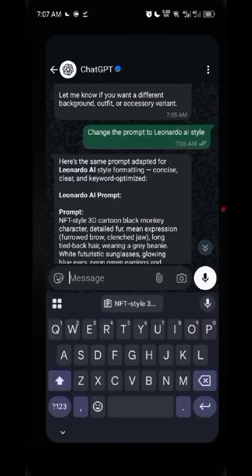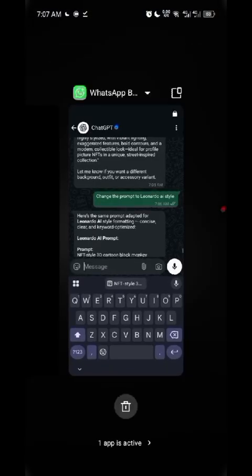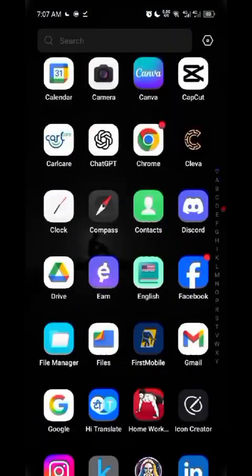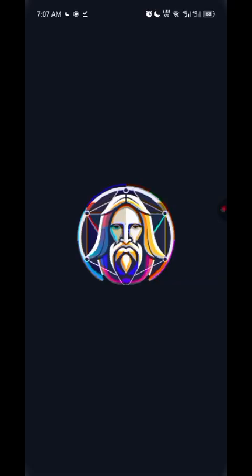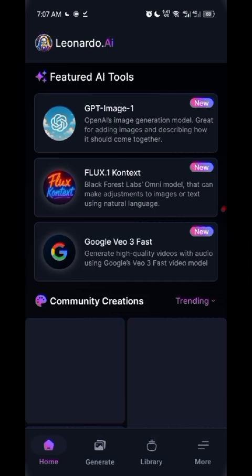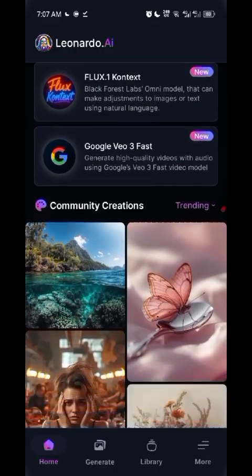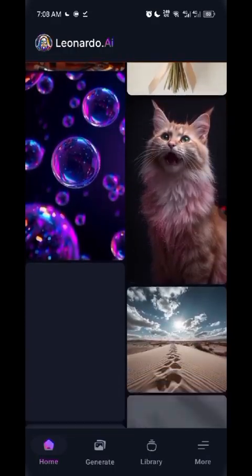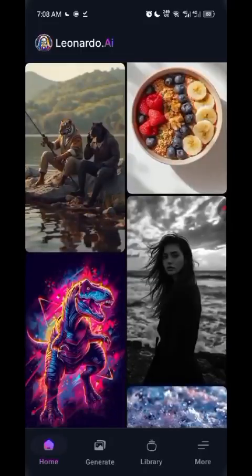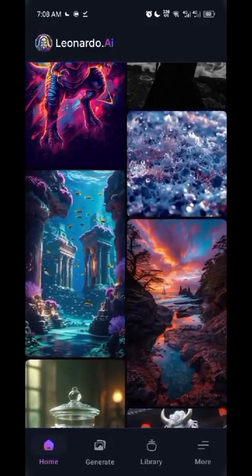So Leonardo has the app and also the website, so it depends on the one they want to use. For me, I don't like websites, so I love using apps. I want it on my phone so I can easily access it. So look at the image that has been generated with this. You see how nice this AI is.